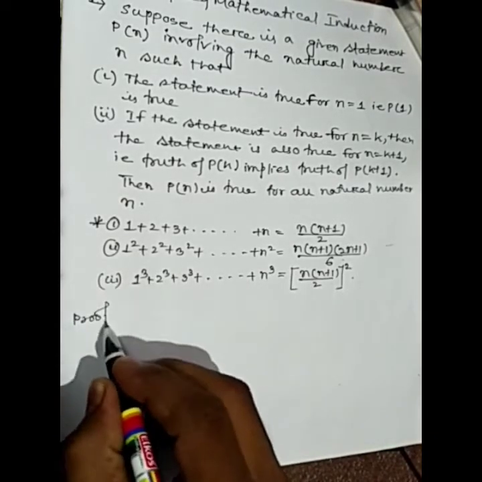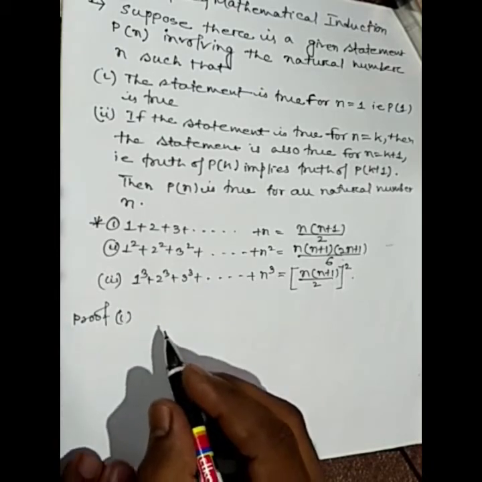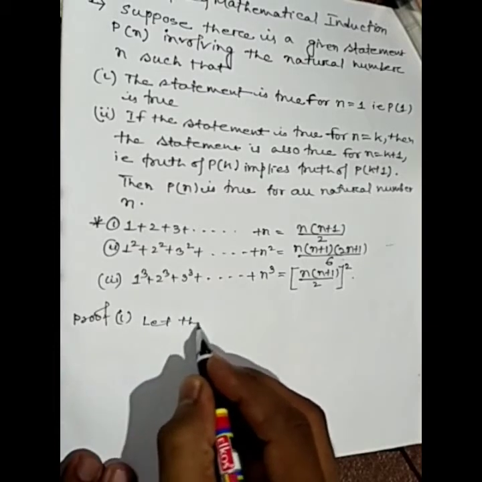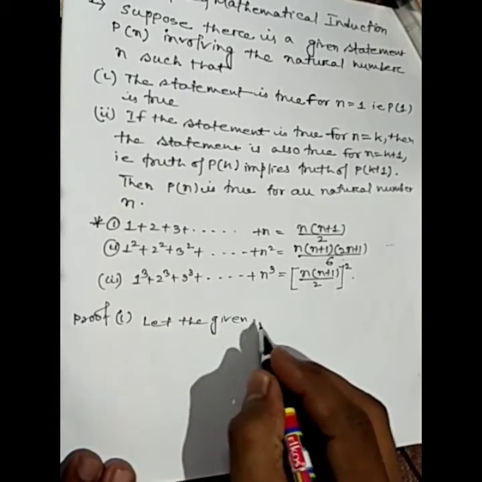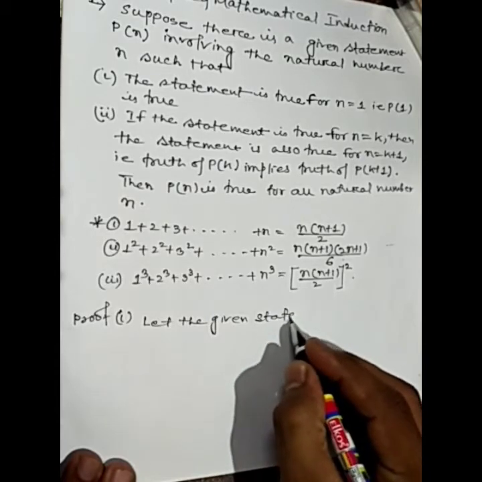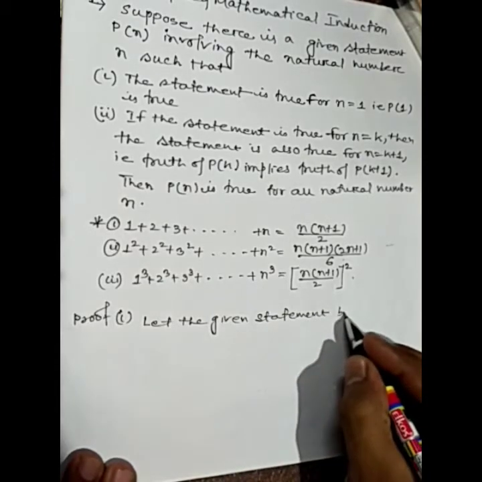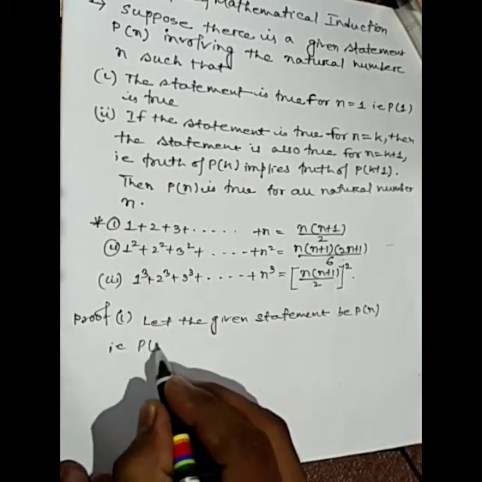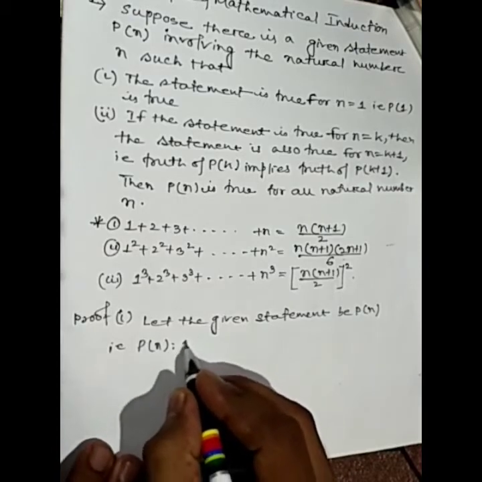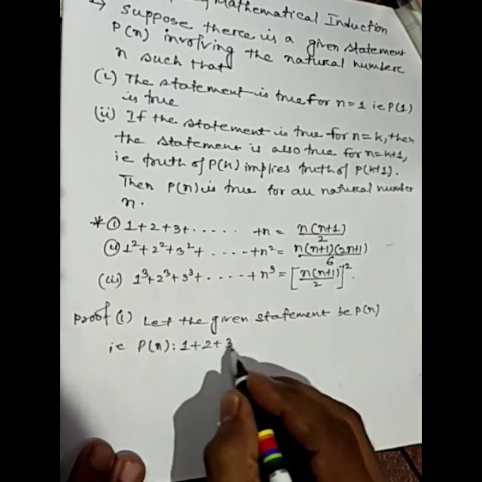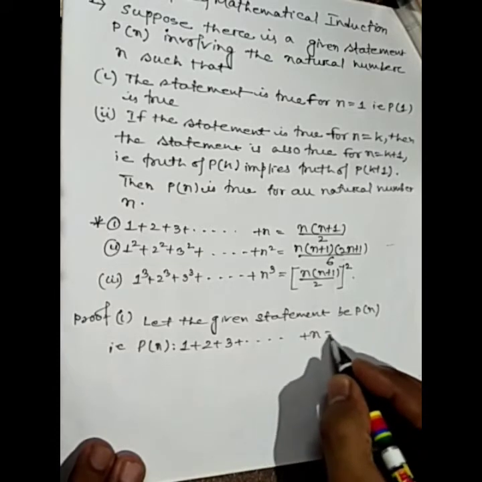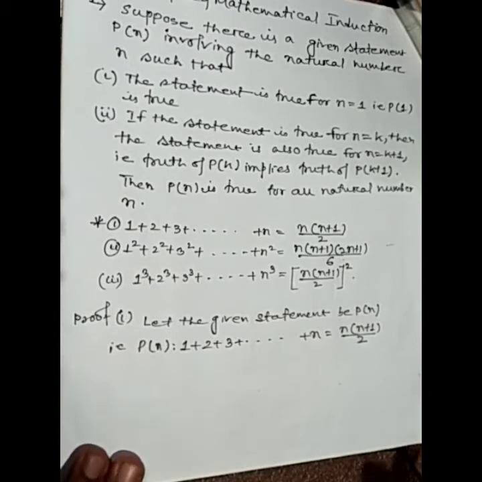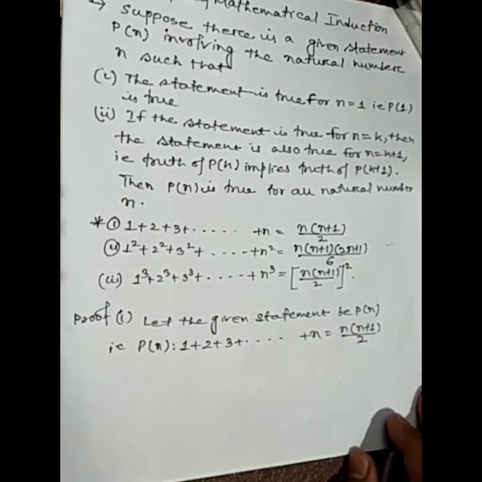Proof number 1. Okay, so let the given statement be Pn, that is, Pn such that 1 plus 2 plus 3 plus ... up to n equal n into n plus 1 divided by 2. So see how I am doing the proof.